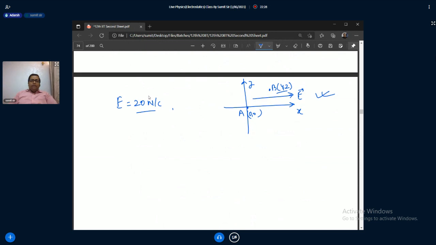59. An electric field E is equal to i cap A x, where A is small a, capital A, exists in the space where A is equal to 10 volt per meter square. Take the potential at 10 meter, 20 meter to be 0. Find the potential at the origin.